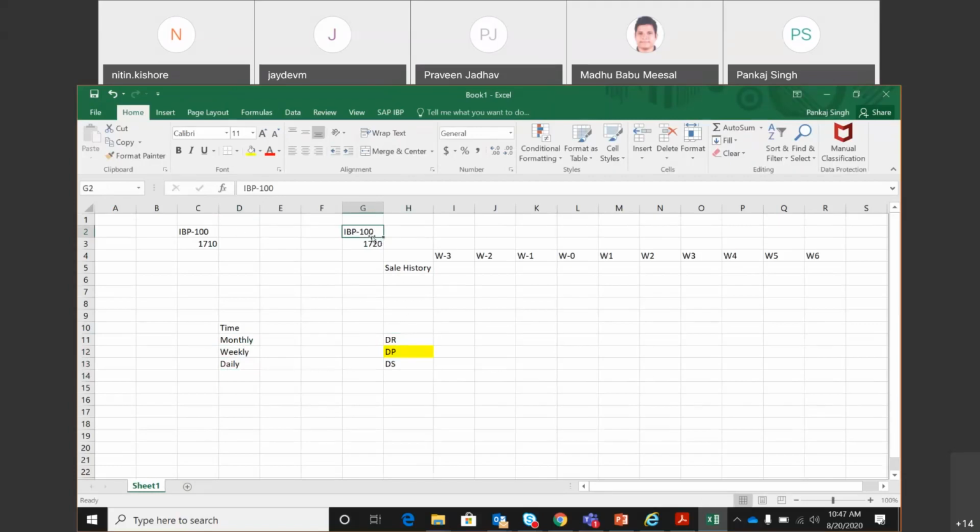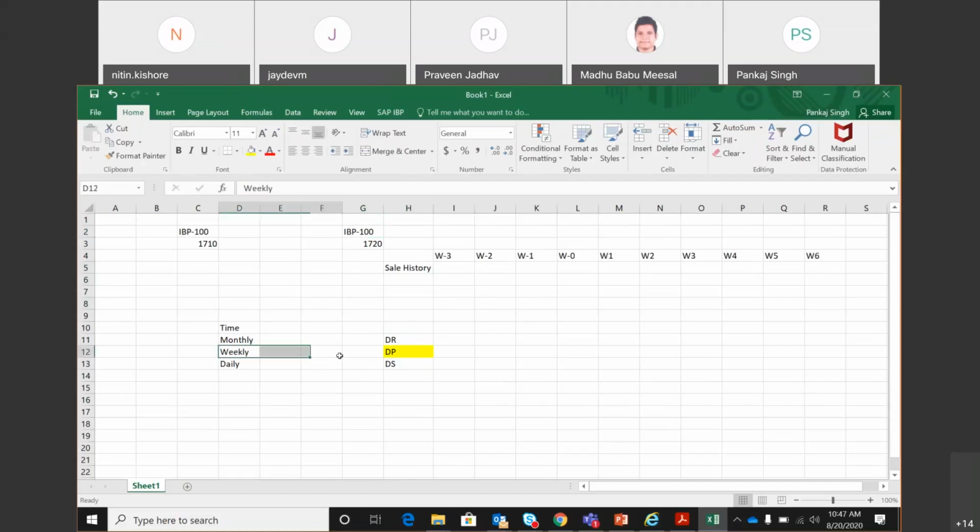So for this product only, the demand review is going to happen, the demand planning is going to happen, and demand sensing is going to happen. It is the same location product for which all these three things are going to happen. Okay. So for now, let's understand what is the meaning of demand planning.